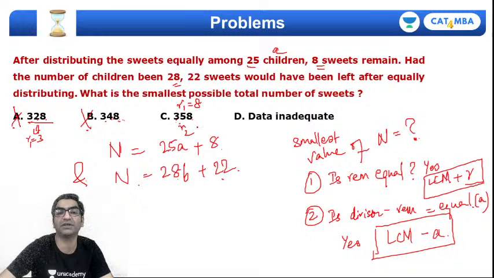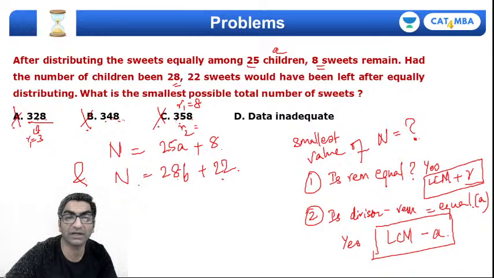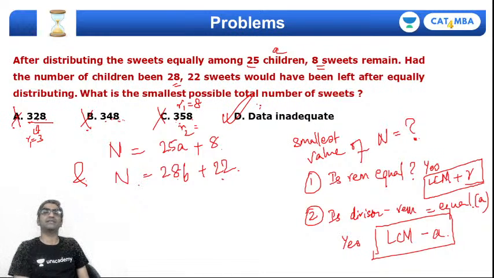R2 चेक करते हैं, 22 से डिवाइड करो. 22 1s are 22, I'm left with 13, 138. 22 into 6 is 132. So even this is not correct. The correct answer will be option D. Data given to us is inadequate here. तो यहाँ पे बेसिकली हमने दोनों को कंबाइन करके चेक कर लिया.